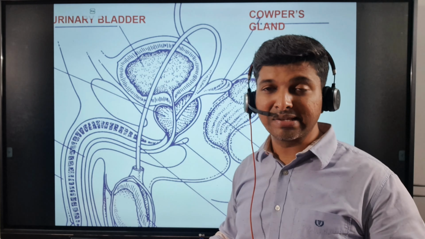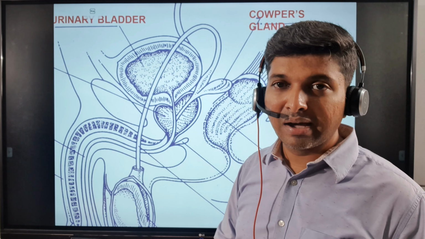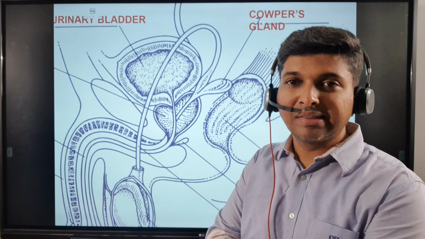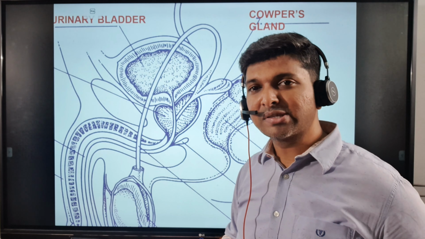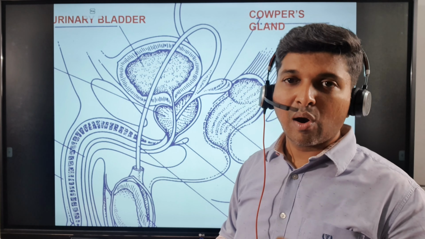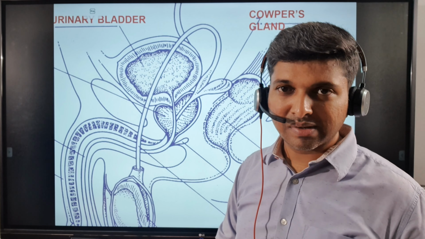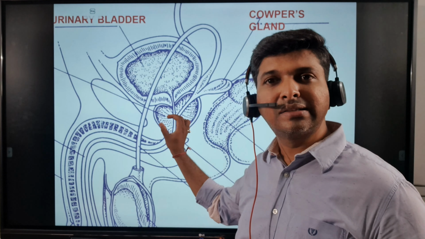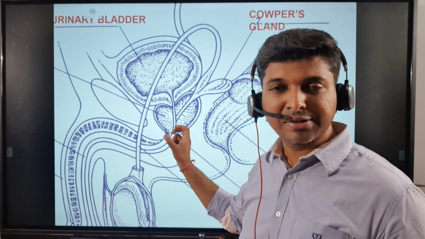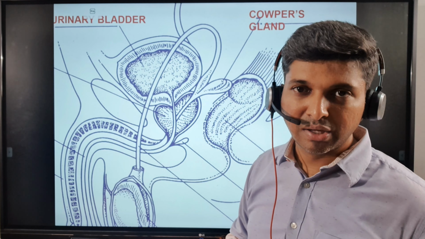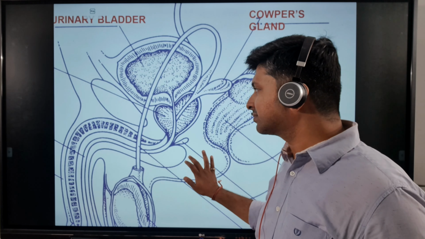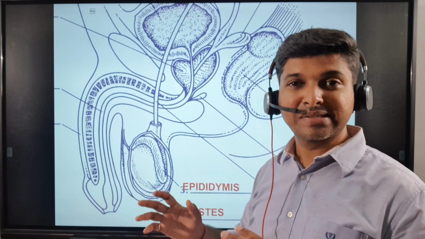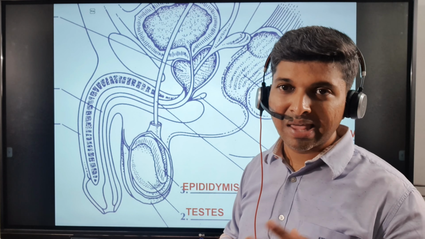So what can be done in this case? Mostly doctors suggest an operation, but there is also a medicinal way of curing it. That is, there is an alpha receptor over here which can be stimulated by giving a tablet or drug called tamsulosin. Tamsulosin 0.4 mg, which will contract the prostate gland temporarily and allow the free flow of urine. Okay, so it is marketed by the brand name Dynapress and Urimax. If anybody is suffering, you can consult their urologist and go for it.